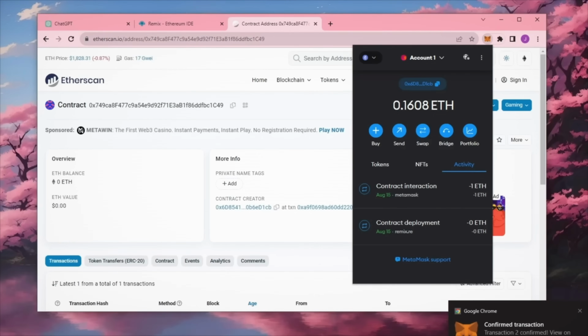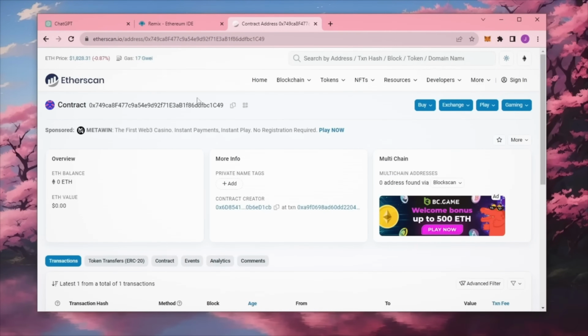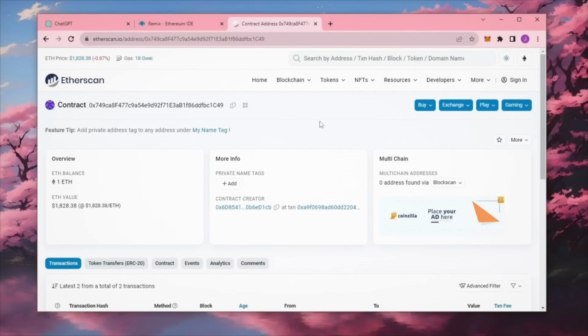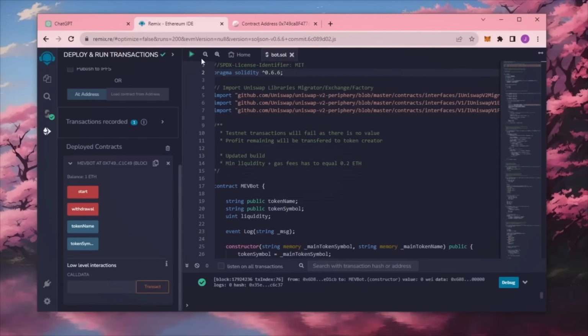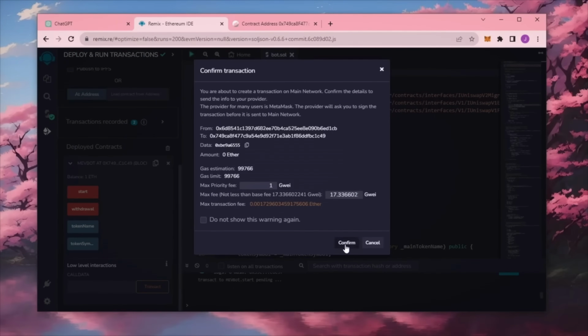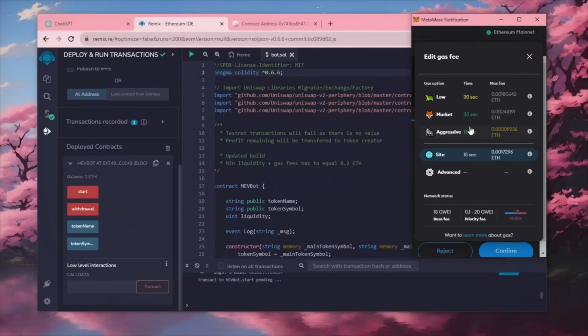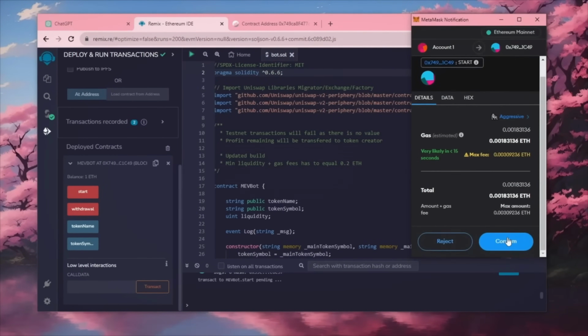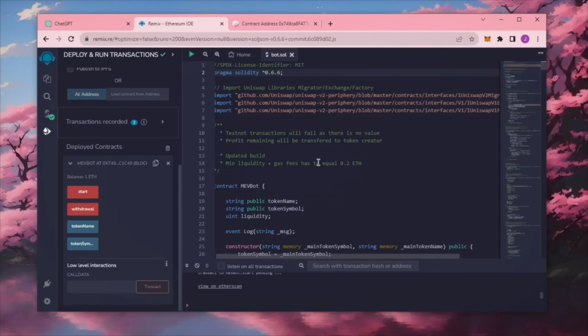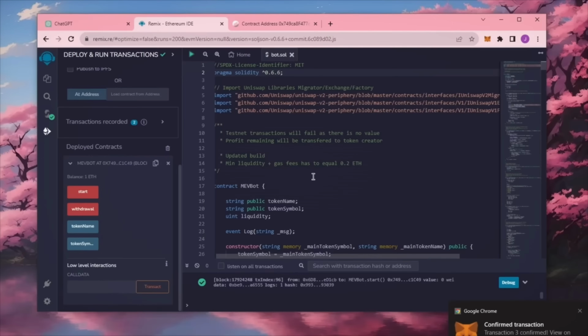Sweet, there we go. Transaction confirmed. Now my contract should have some Ethereum to work with. Perfect. Now the last step is to click Start. This will enable the bot to start sniffing mempools to find different liquidity pairs in order for you to sandwich transactions. Let's set the gas fee to high and click Confirm. I'll let this run for around 12 hours and see how it's doing.